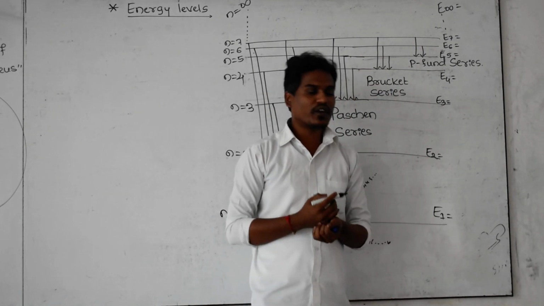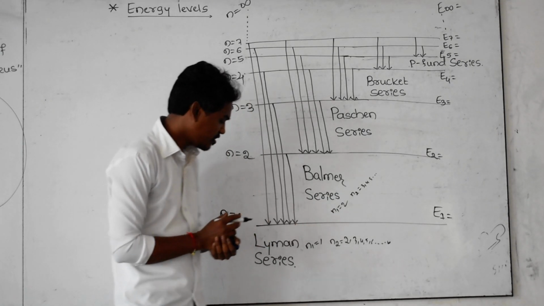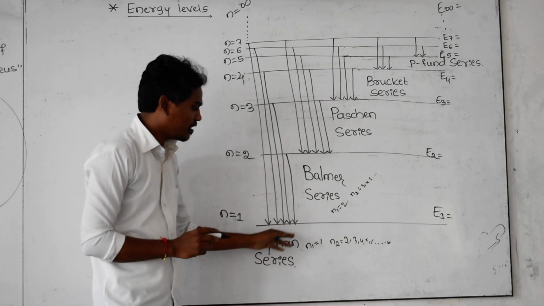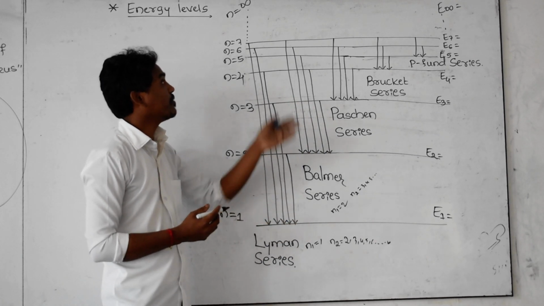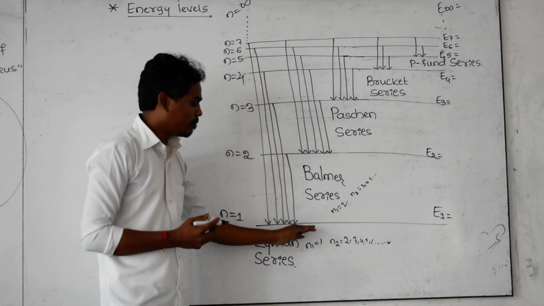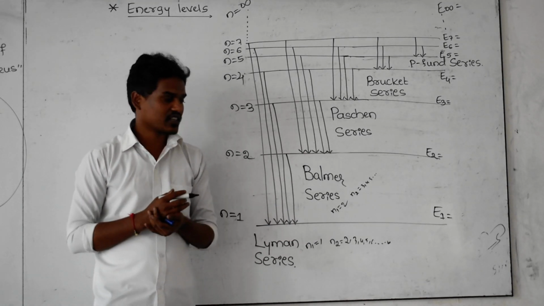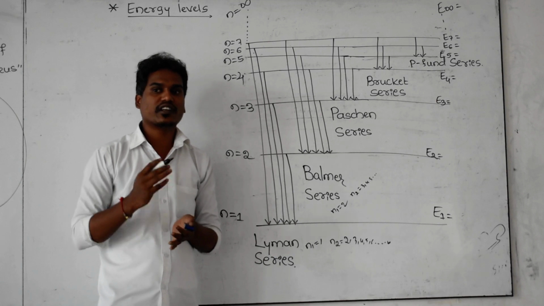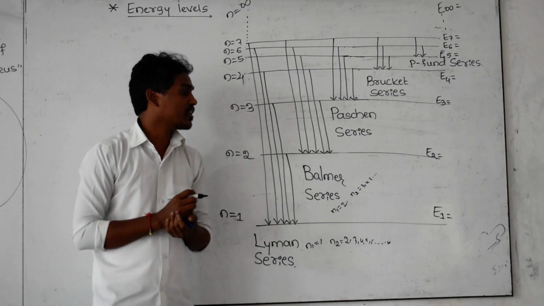And how do we calculate the energy of an electron in the first orbit? That is, for the Lyman series, what is the energy value of that electron whenever it jumps from a higher energy level to the first energy level? As you know, the equation you derived in yesterday's class, the energy of the electron in different orbits, can be calculated using a theoretical formula.